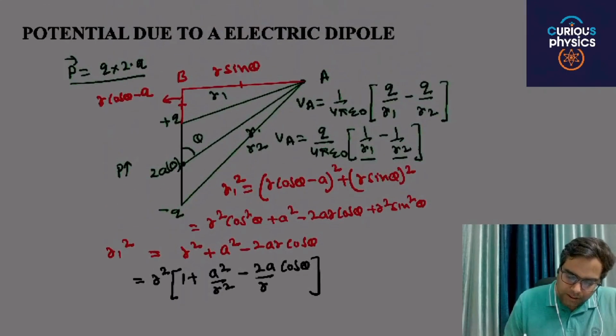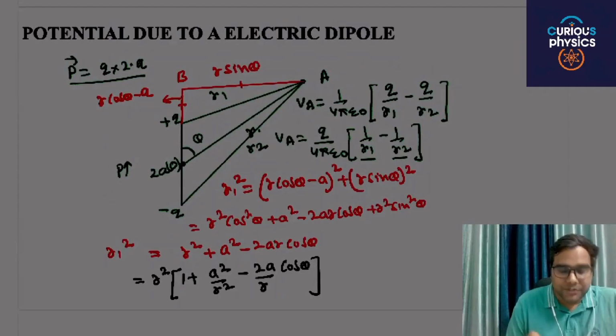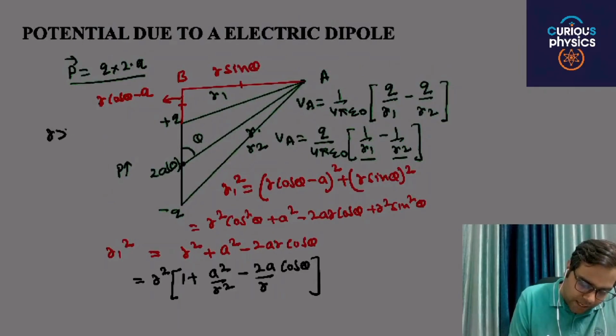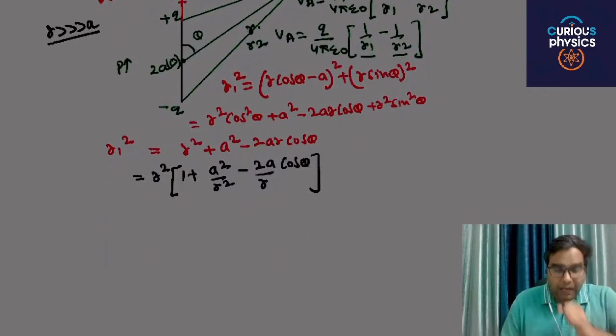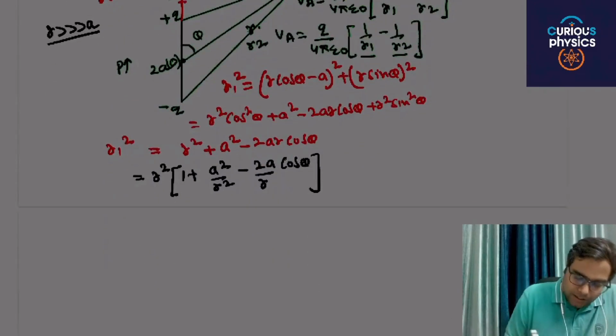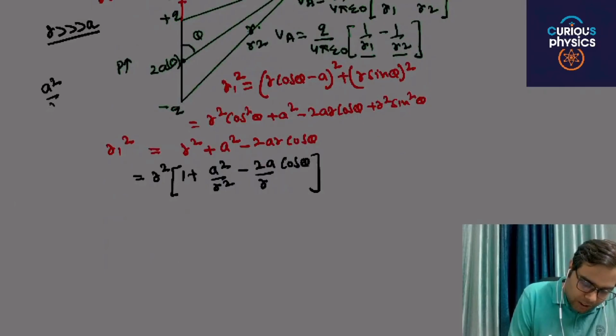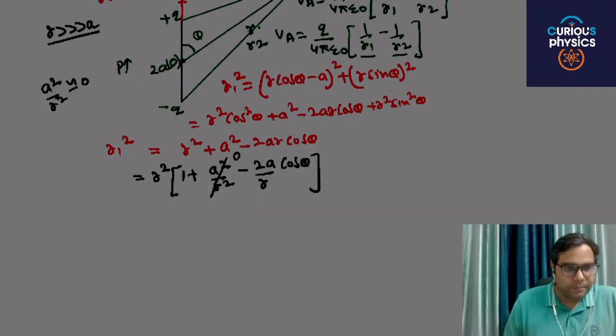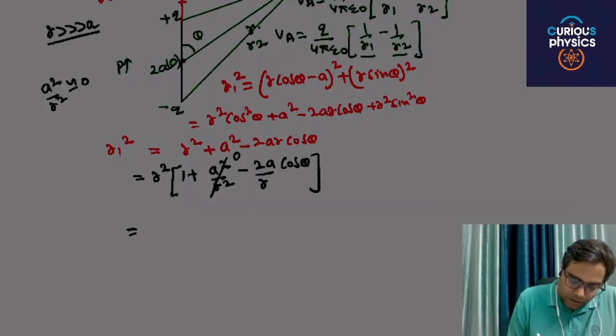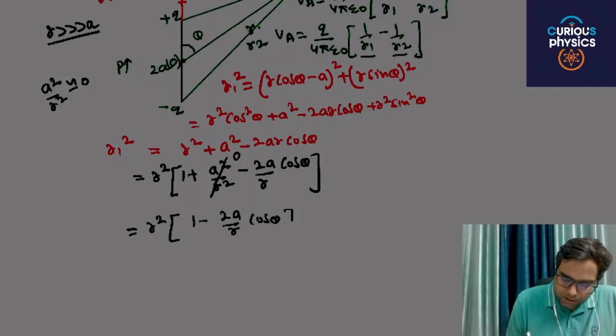In this scenario the assumption is that r is very much greater than a. If r is very much greater than a, then a square by r square is approximately equal to 0, and we can delete this term. So we get r square times 1 minus 2a by r cos theta.